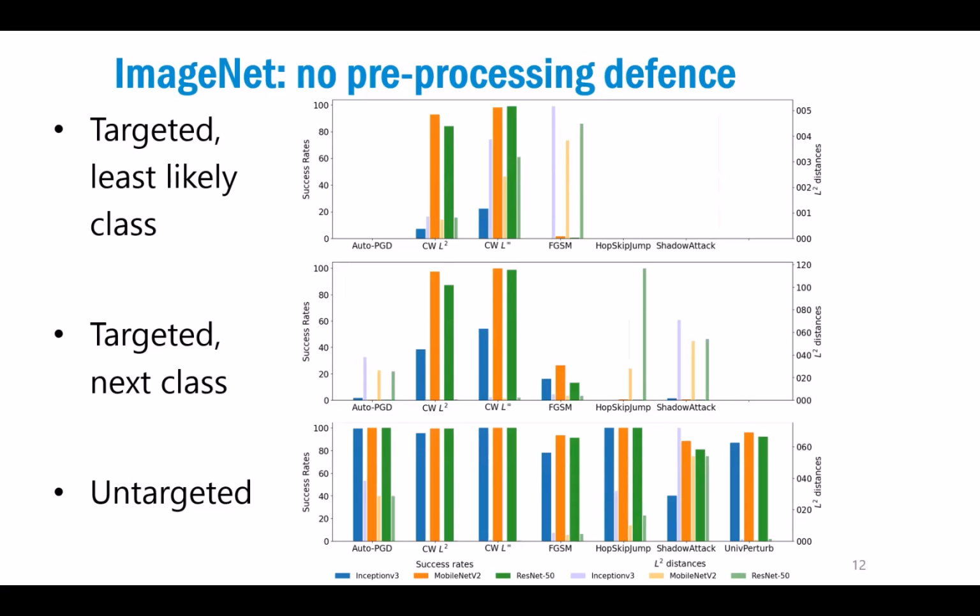The only difference you can see between these two is basically the amount of perturbation that needs to be done. So the smaller bars show the amount of perturbation that is needed. And you see that this is quite a large amount of perturbation. For example, for the fast gradient sign method, with almost no success rate at all in the least likely setting, you need a lot of perturbation. And in the targeted next class, this is actually a bit easier. And then for the untargeted, you need the least amount of perturbation to get a relatively high success rate.